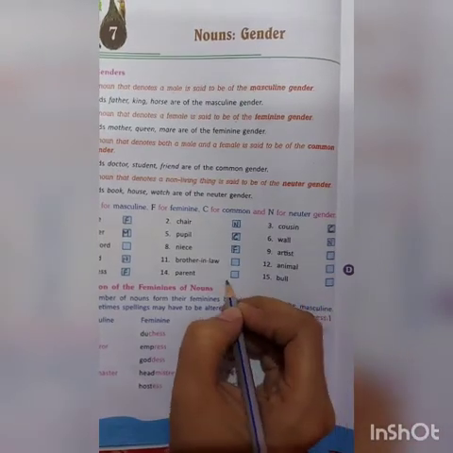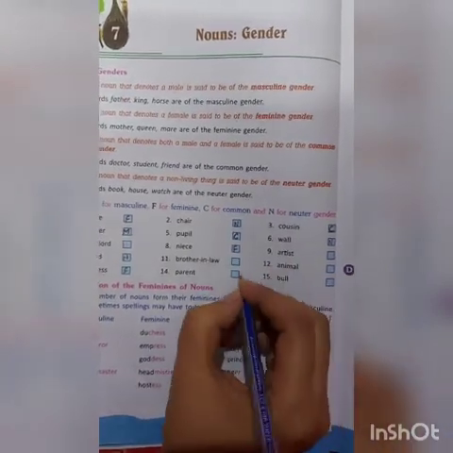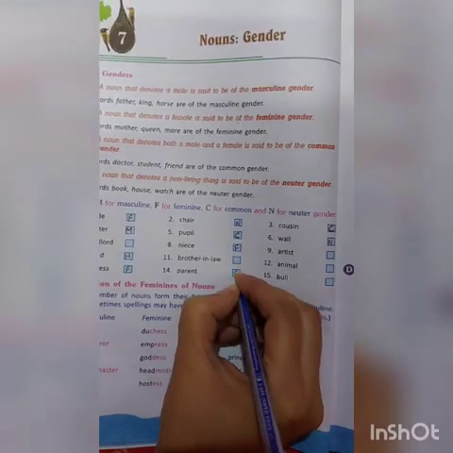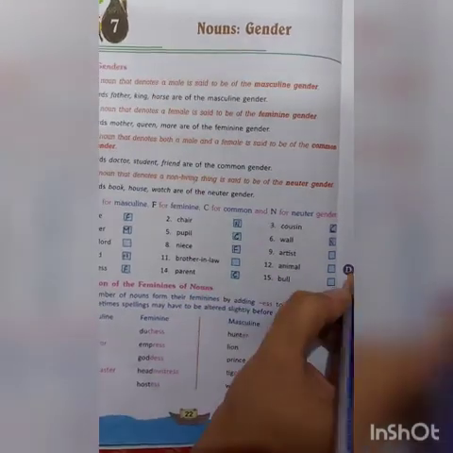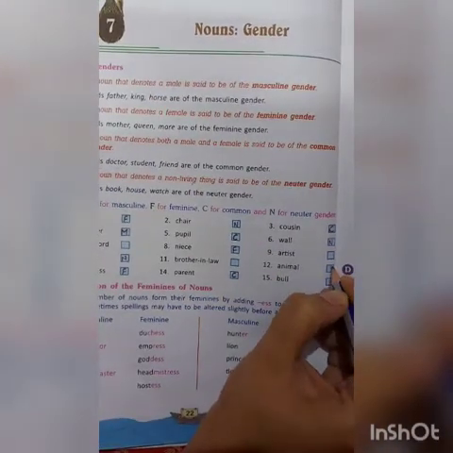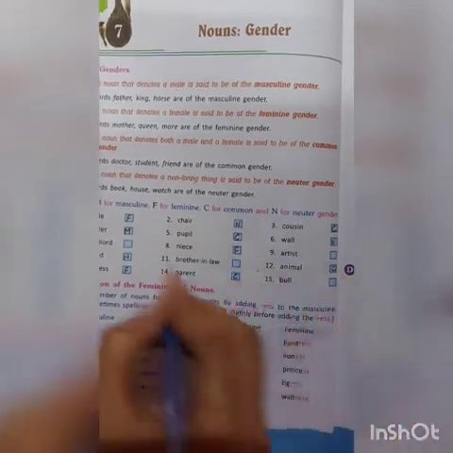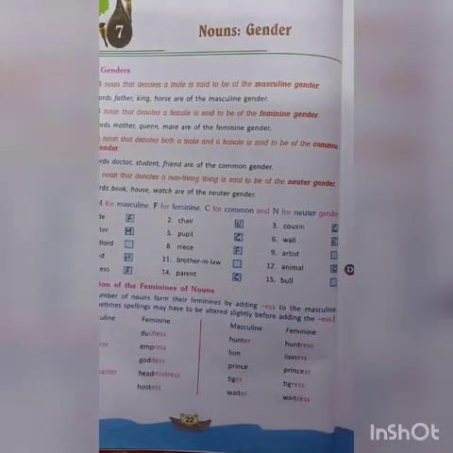Then let's take up one more. Parent. Parent is also a common gender. Animal, animal also common gender. Now a few I have left for you to do.